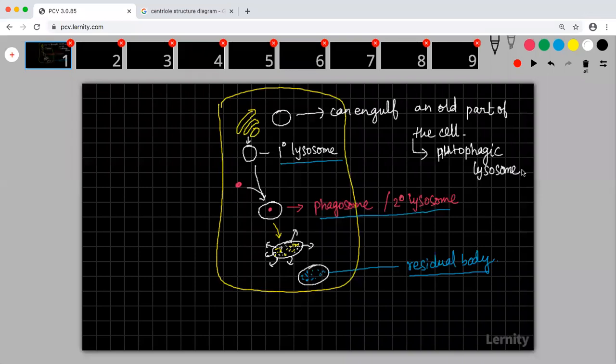So there are four types of lysosomes. The first type is primary lysosome. The second type is called phagosome or secondary lysosome. The third type is called residual body. And the fourth type is autophagic lysosome. So totally four types of lysosomes are there.